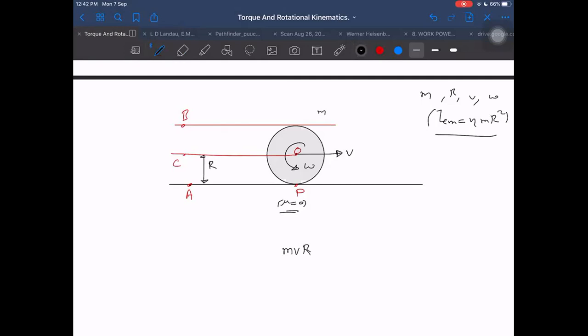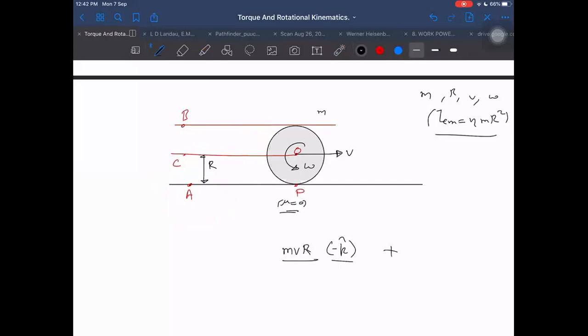Now, how to find the direction? I told you, if you want to find out about point A, then first you assume a clock, an imaginary clock. Where is the clock kept? The clock is kept with its center at A, and the hand of the clock is this, and the velocity of the tip is this. How will the hand turn? The hand will turn in the clockwise direction. Clockwise is minus K cap, then MVR is along minus K cap. But this is one term.